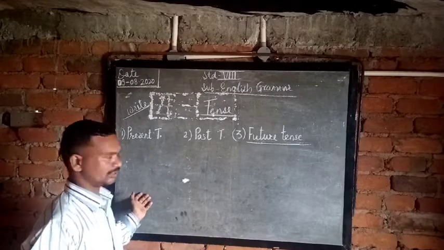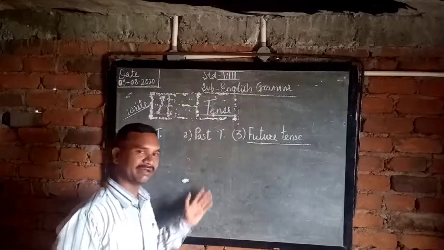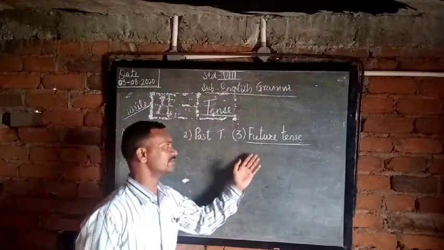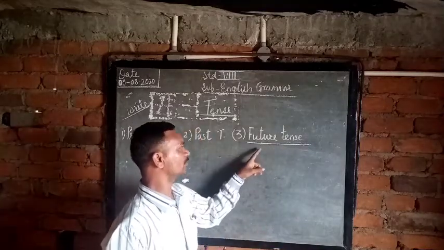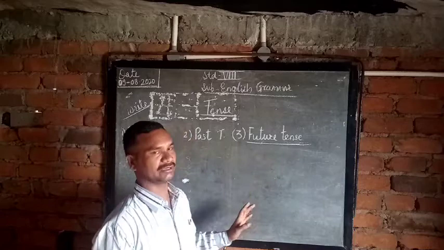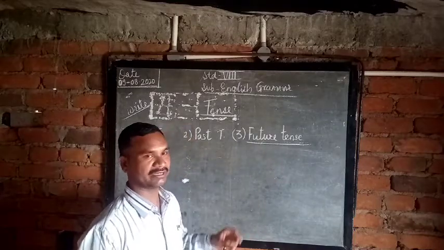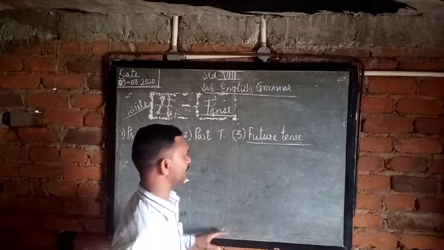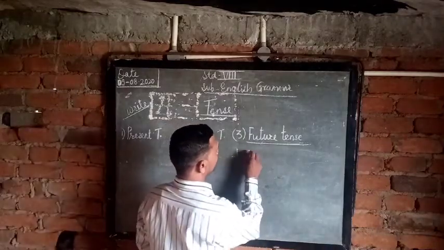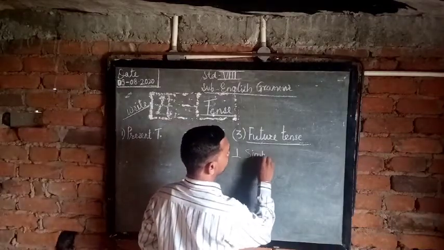Present tense has four subtypes, past tense has four subtypes. That's why future tense also has four subtypes. Today we are going to deal with the future tense, and these four subtypes we will discuss one by one. Number one is simple future tense.